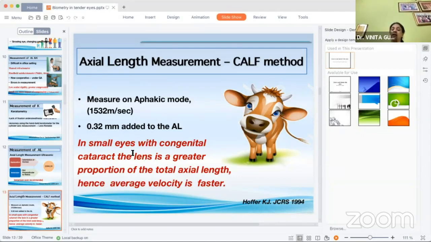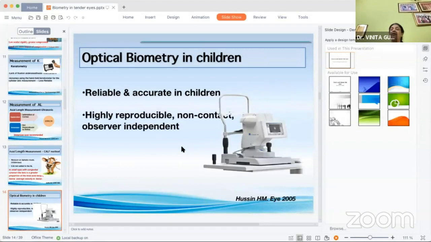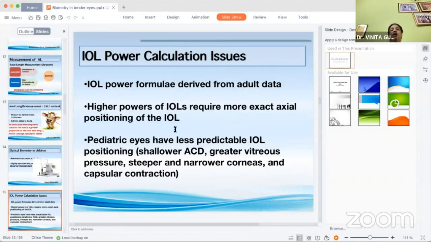This is because, remember, in small eyes, the lens is a greater proportion of the axial length, hence the average velocity of the ultrasonic waves is faster. Optical biometry, as in adult eyes, would obviously be more reliable and accurate, highly reproducible, non-contact and observer independent, but right now we have a limitation in the resources of handheld optical biometers. Then what are the IOL power formula issues?